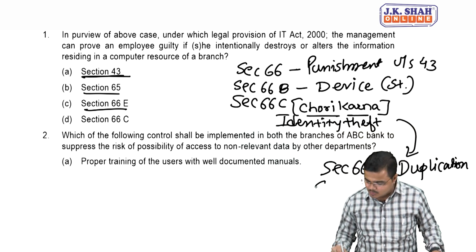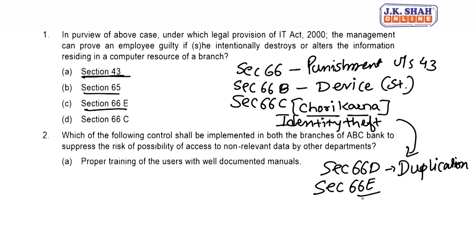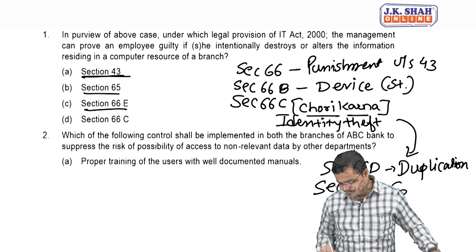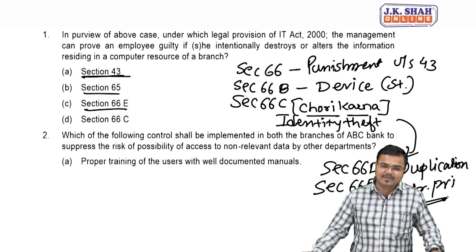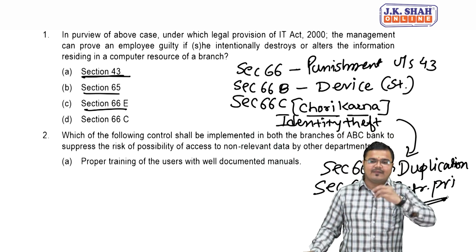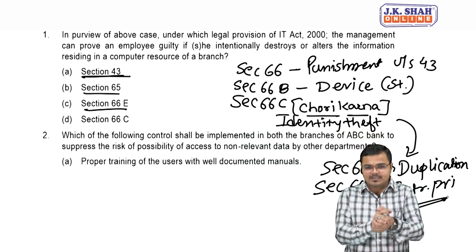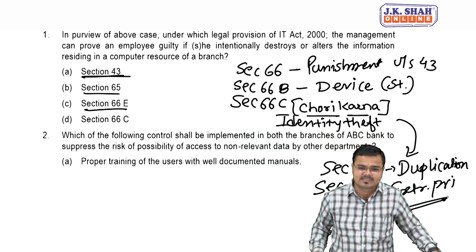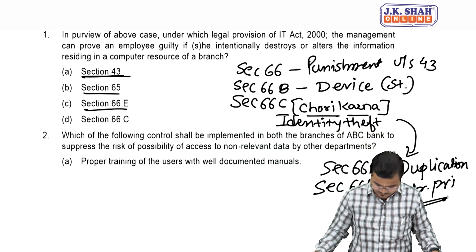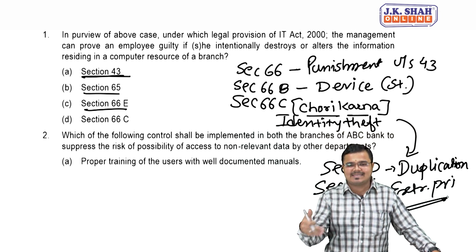That is called cheating by impersonation, creating fake profiles and the like. And the last one, section 66E, where I define E as extreme privacy. If any person takes a picture of your private body parts without your permission, then it is also an offence under section 66E. A simple example is spy cameras in trial rooms.